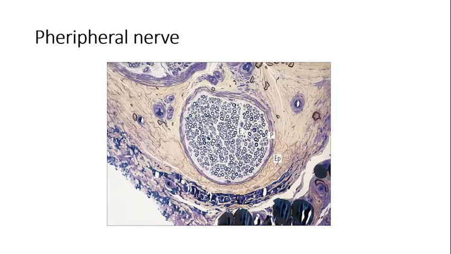Then each small fibril is enclosed by the endoneurium, and then the outermost connective tissue which encircles the whole nerve is your epineurium, labeled as EP. So when you see a section, you are going to see these cut sections with smaller levels. When you do it in histology, you will understand how you see a peripheral nerve. So you have these three coverings that make the nerve a strong structure.